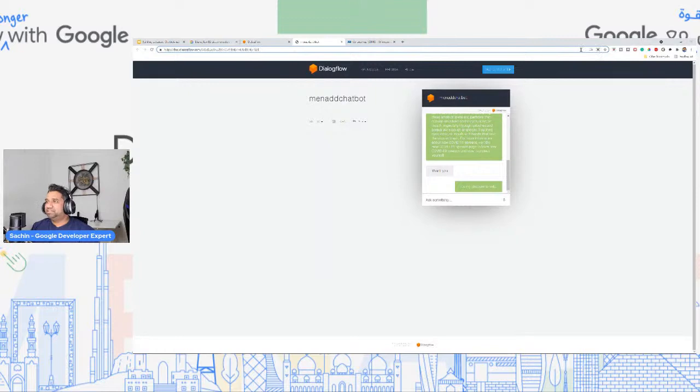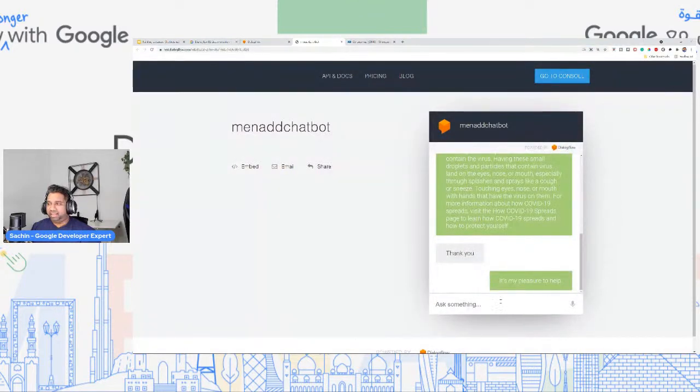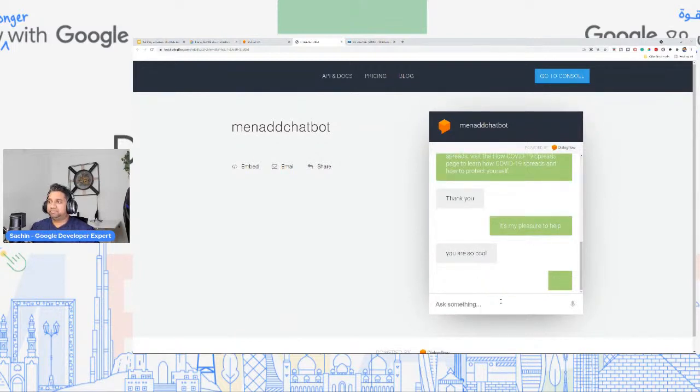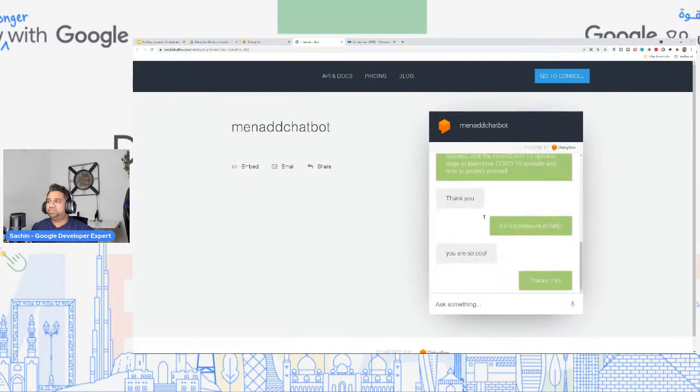So let me make this a bit bigger so that you guys can actually see this. And I can also say, you are so cool. Thanks, I try. So it has a bit of a personality. Your users can basically chat with it rather than just the main intent or the main specification of what your chatbot can do. So the user would have a much more personalized experience when they're dealing with the chatbot. So those are pre-built agents.